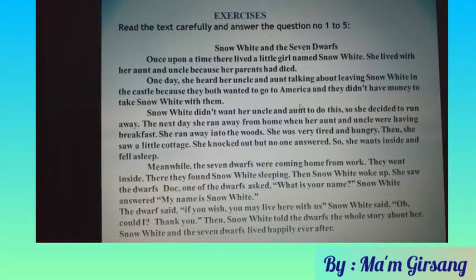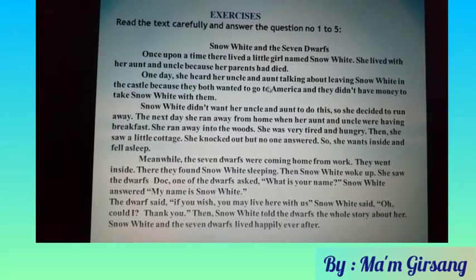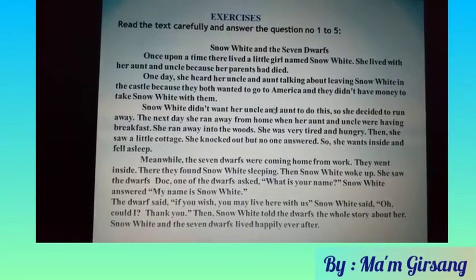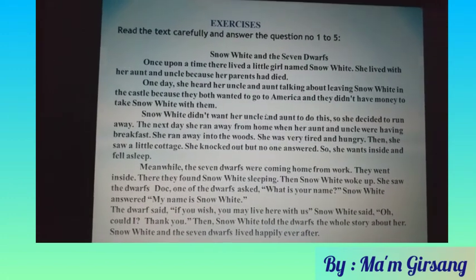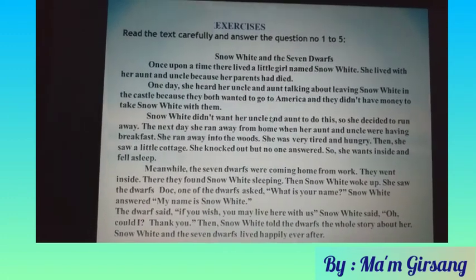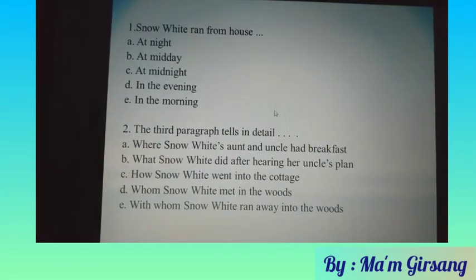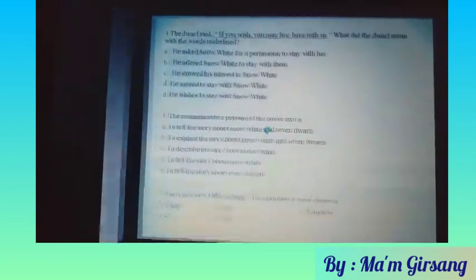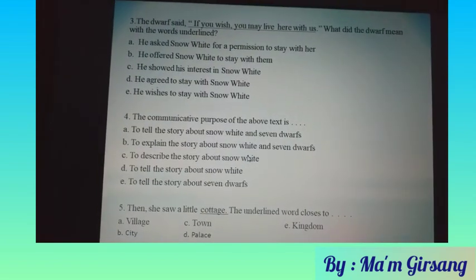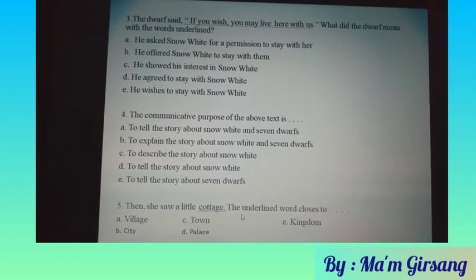This is the text. You read it again and again until you have understood it, and you answer questions number 1, number 2, number 3, number 4, and number 5.